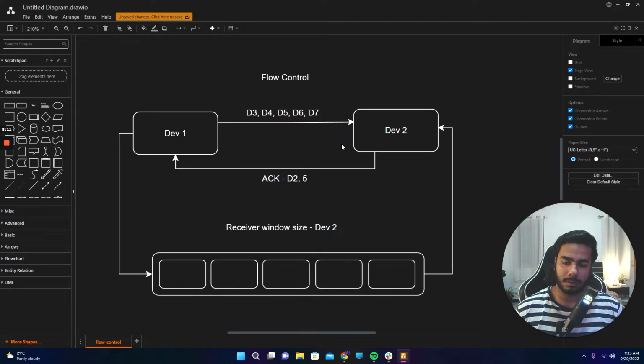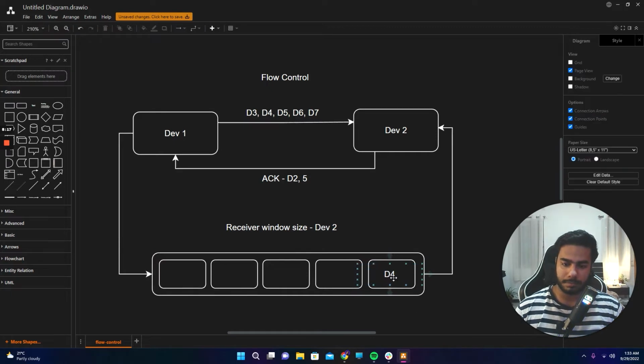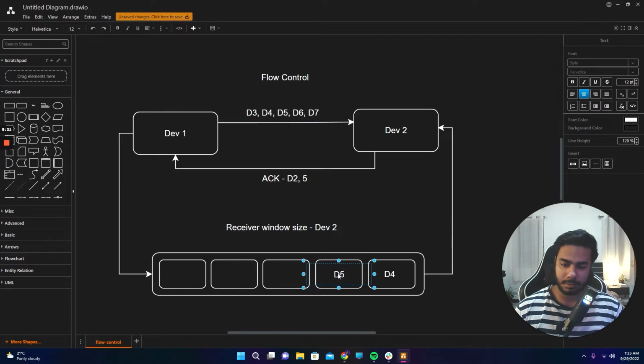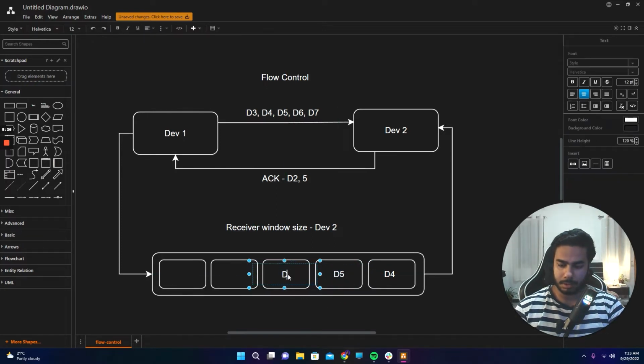Then what it would do is, so basically D4, D5, D6. Okay.